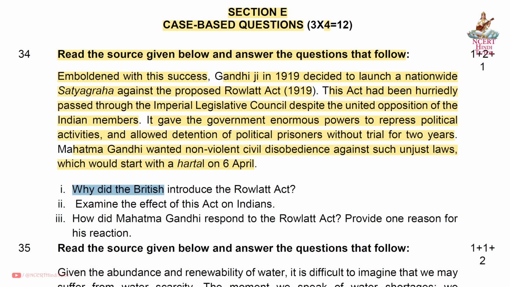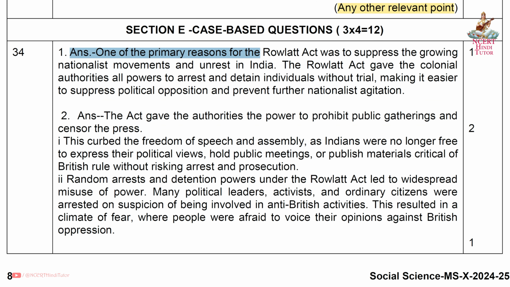First, why did the British introduce the Rowlatt Act? Answer. One of the primary reasons for the Rowlatt Act was to suppress the growing nationalist movements and unrest in India. The Rowlatt Act gave the colonial authorities all powers to arrest and detain individuals without trial, making it easier to suppress political opposition and prevent further nationalist agitation.